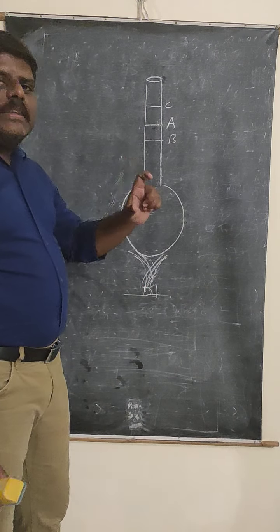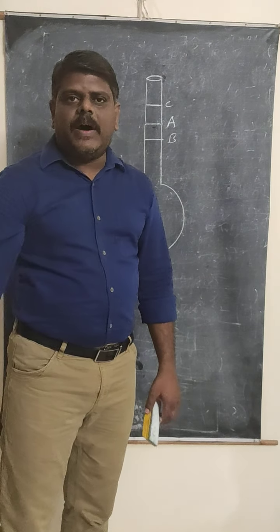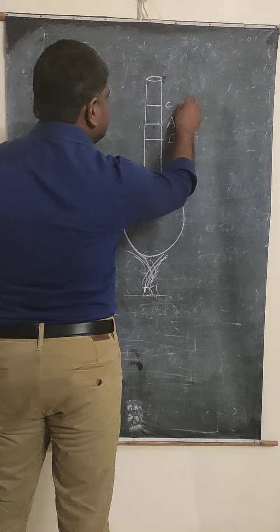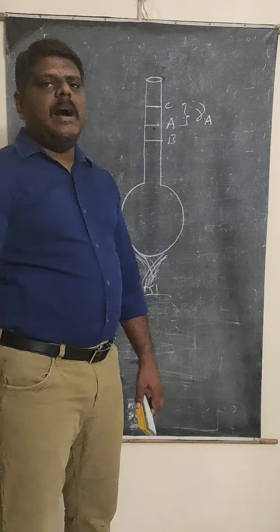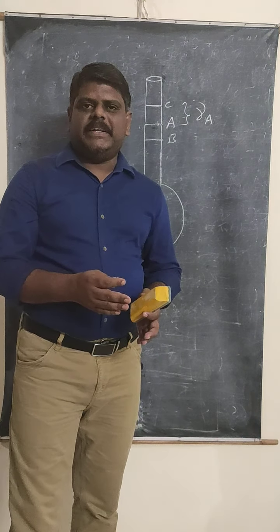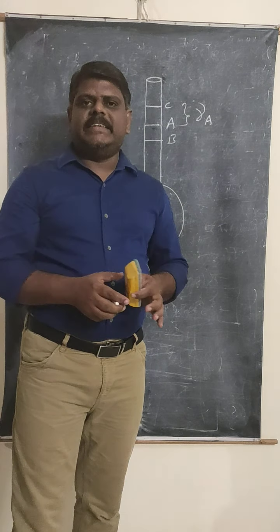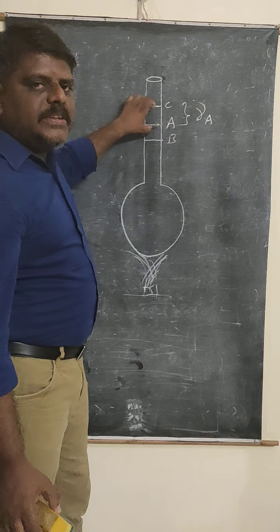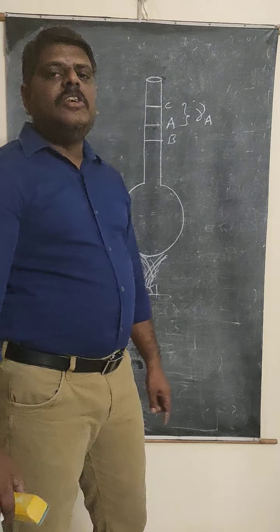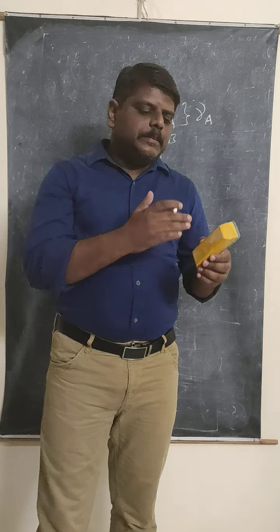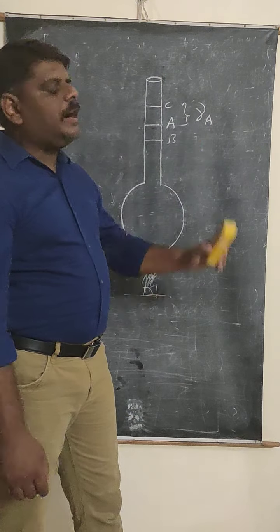So whatever expansion we observe is called the apparent expansion, the coefficient of apparent expansion. That means this AC is nothing but gamma A. What does AC represent here? Gamma A, the apparent expansion. Apparent expansion means up to what level we filled and up to what level it rises, based on the surface of the container. So gamma A is measured based on the container.